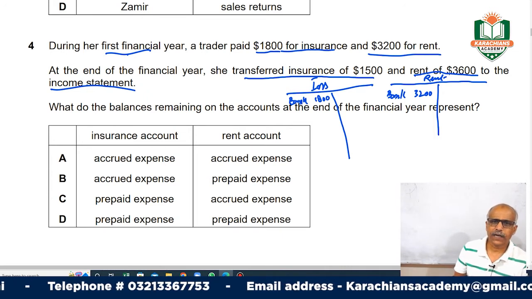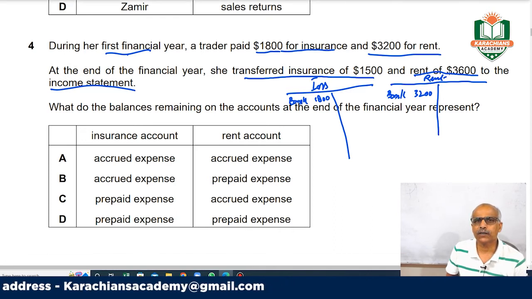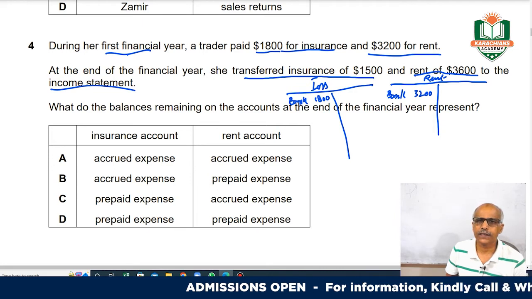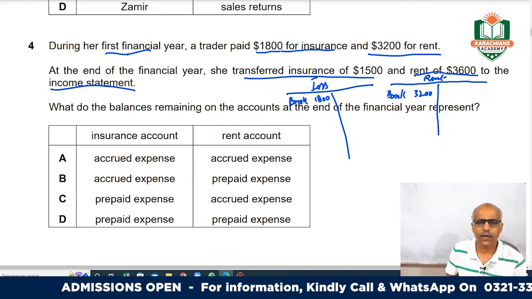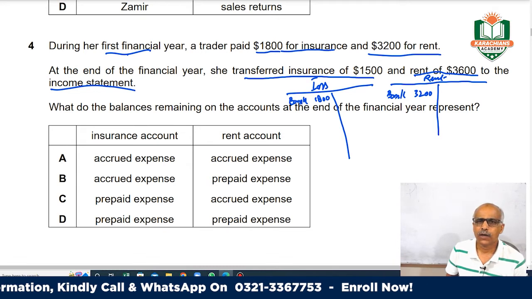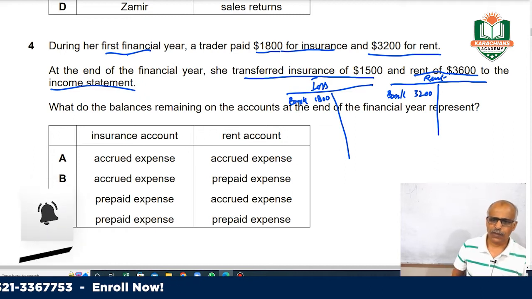So for the year, when we compare them, all the expenses are closed in the profit and loss account, and all sales, the revenues, are also closed in the profit and loss account, or what you say, the statement of profit or loss, or also we say income statement.